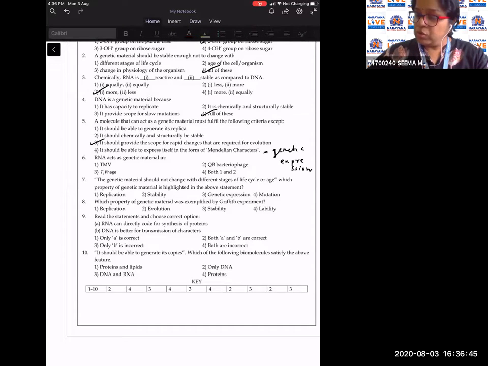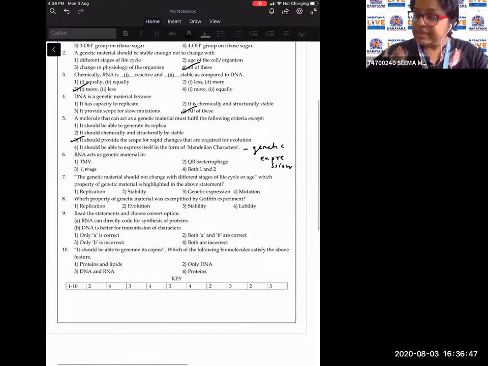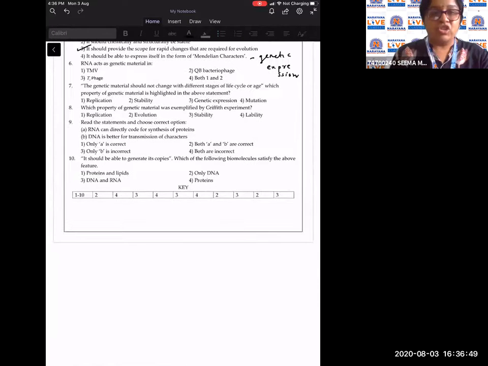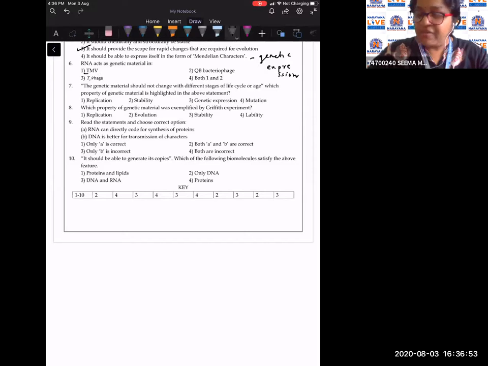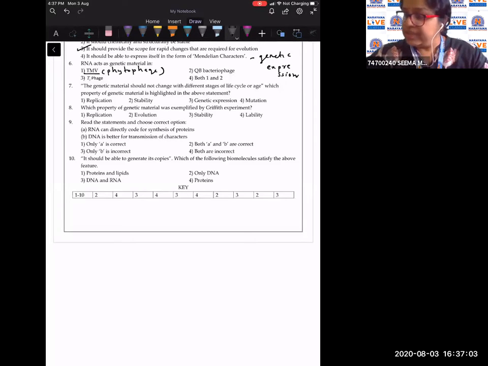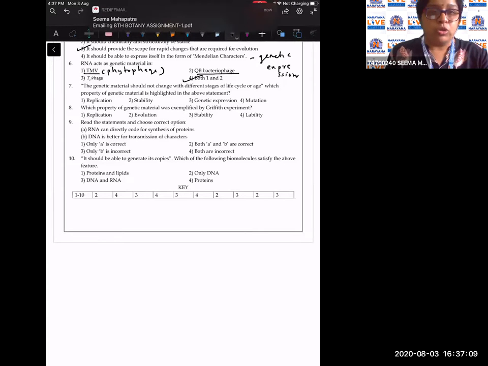Now we come down to question number 6. RNA acts as a genetic material in tobacco mosaic virus, which is a phytophage, as well as QB bacteriophage. So this and this both. So the answer is the fourth option. So the answer for the sixth question is the fourth option.